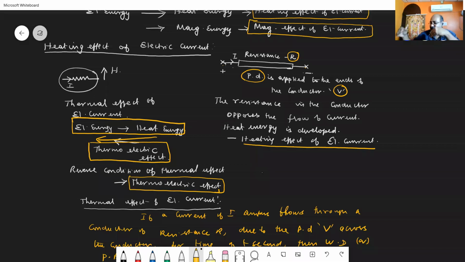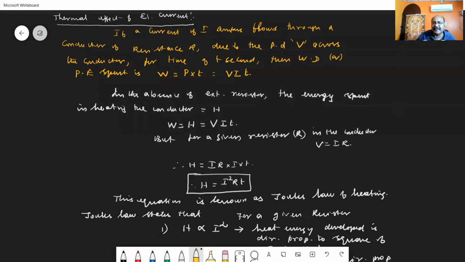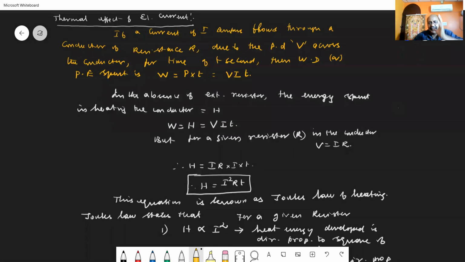Now, let us consider the thermal effect or heating effect of electrical current. Again, I am considering the same concept. I have taken a conductor. The resistance of the conductor is taken to be R. The two ends of the conductor are connected to a potential difference so that a current is flowing through this conductor.